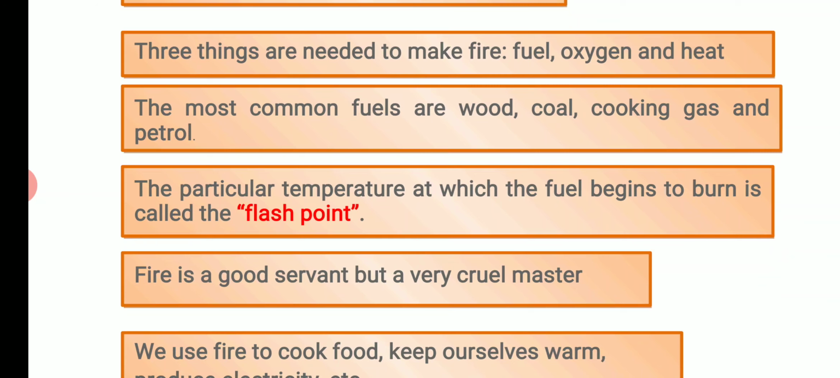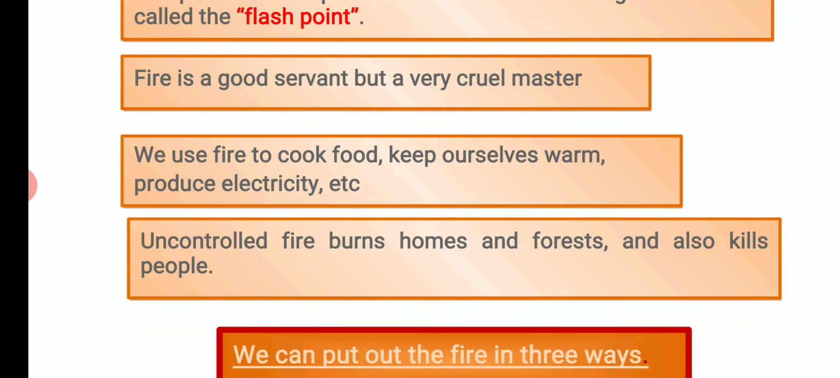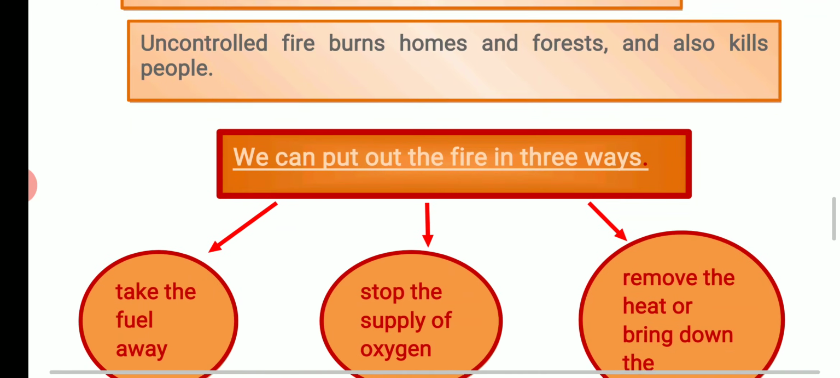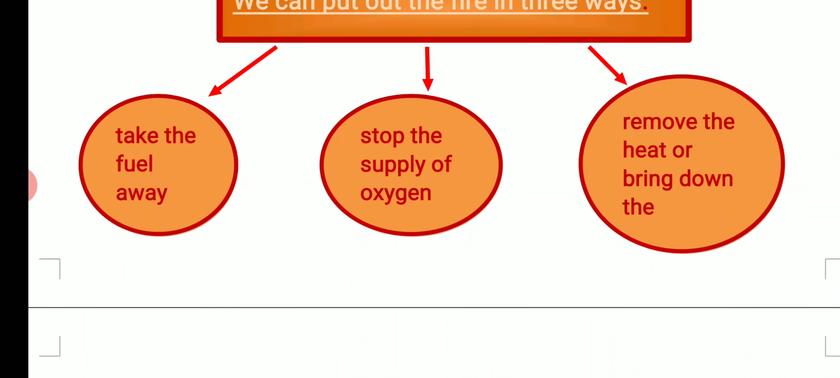Fire is a good servant but a very cruel master. We use fire to cook food, keep ourselves warm, produce electricity, etc. Uncontrolled fire burns homes and forests and also kills people. We can put out the fire in three ways. What are the three ways? Take the fuel away, stop the supply of oxygen, remove the heat or bring down the temperature.